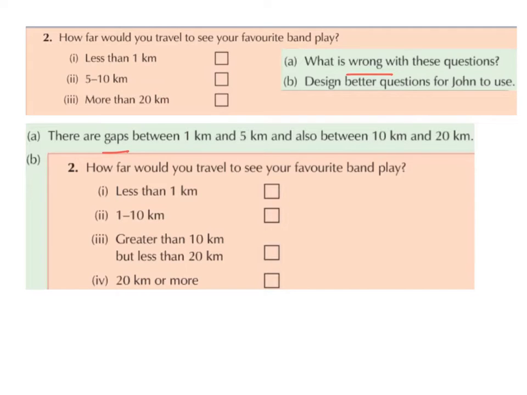So design a better question for John to use. So this is an example of a better question. So how far would you travel to see your favourite band play? Less than 1 kilometre, between 1 and 10 kilometres, greater than 10 kilometres but less than 20 kilometres, 20 kilometres or more. So this covers all options.